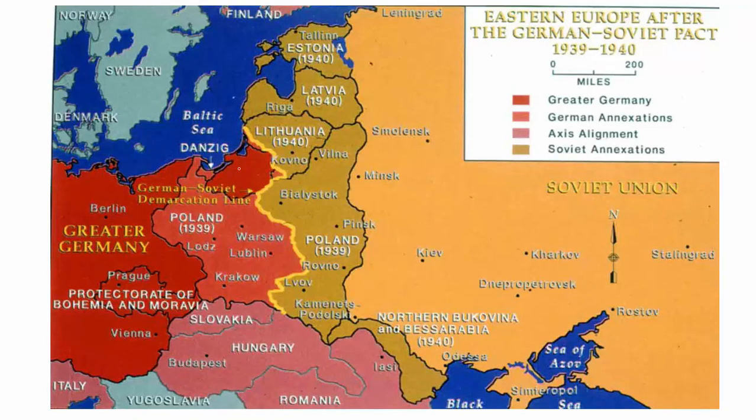Look at this map. So this was the country of Poland earlier. You can see it was then divided amongst these two countries. So the western part was kept by Germany, and the eastern part, which you see here in brown and yellow color, was kept by USSR. Also, these countries of Estonia, Latvia and Lithuania were under the influence of USSR, and after some months the USSR attacked them and took control of these three Baltic countries as well.